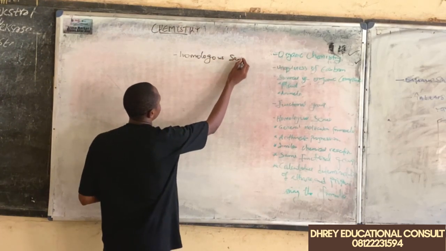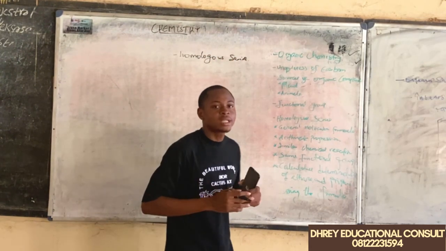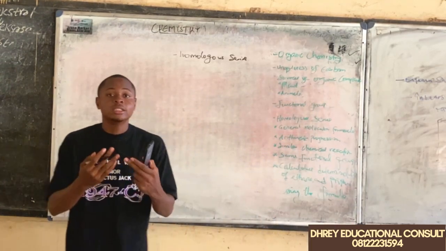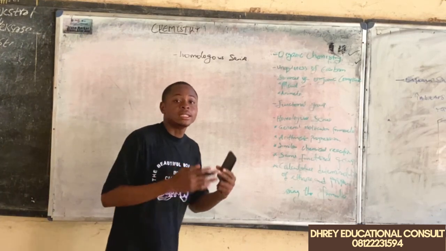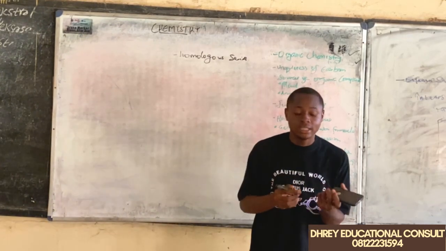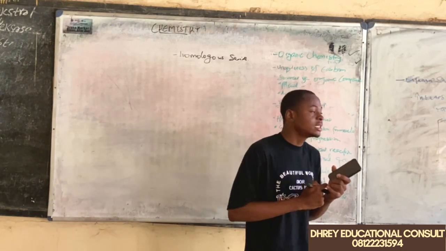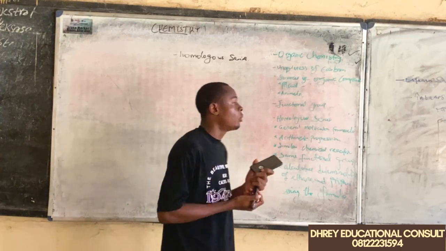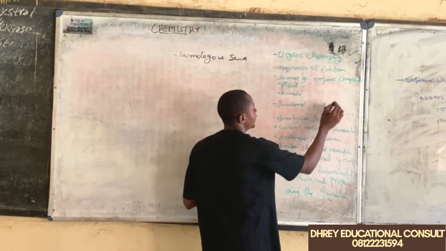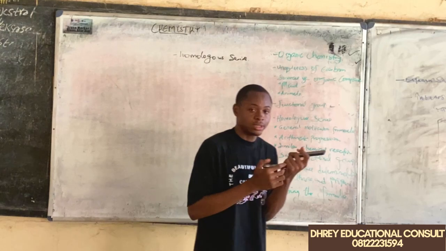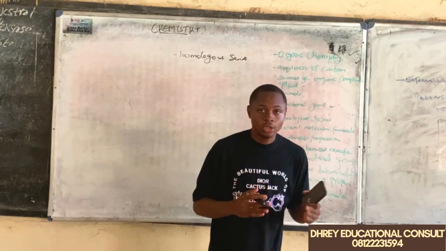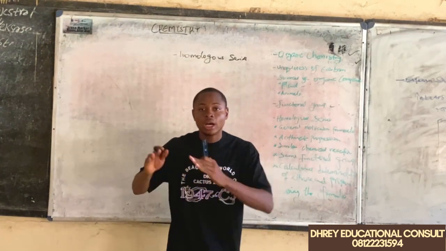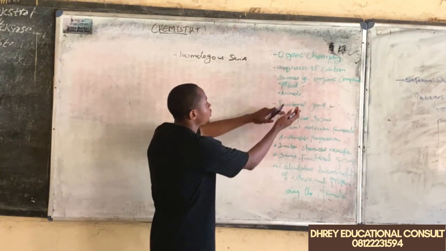This homologous series has different chemical characteristics and different physical characteristics, and they are distinguished from other organic compounds. Now, the major thing that distinguishes groups or families of organic compounds is what we call the functional group. Very important. The major thing that distinguishes one family of organic compounds from another family is what we term the functional group.